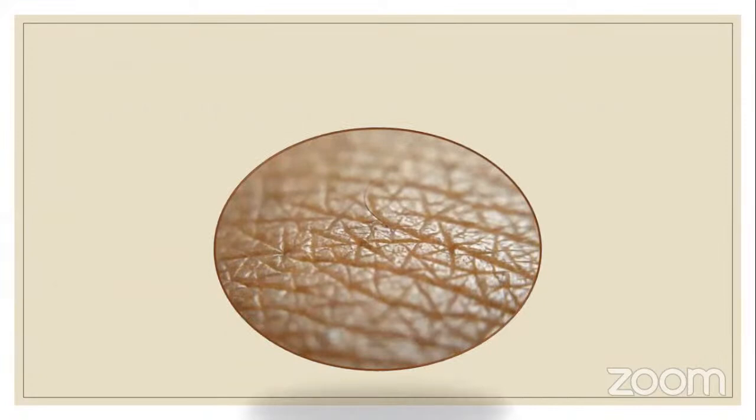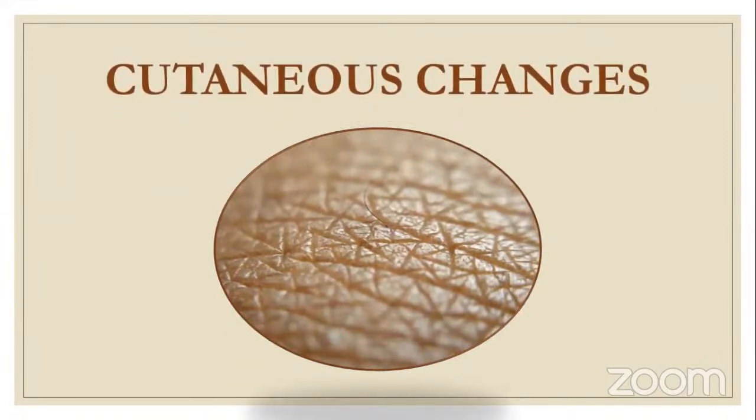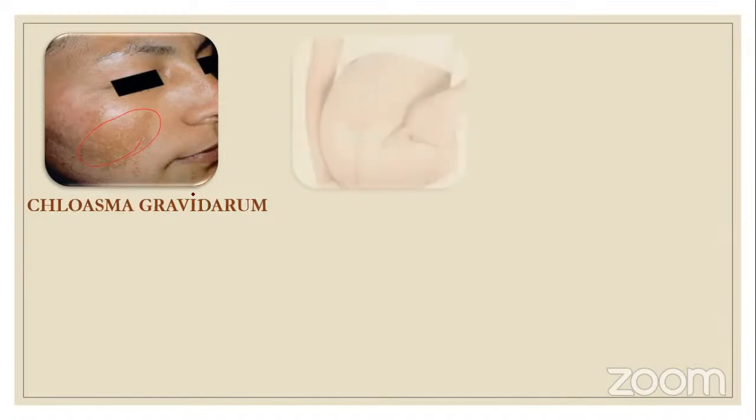Here you can see the skin. So what are the cutaneous changes? Very important, a frequently asked question from this part. The first one is chloasma gravidarum. This is a dark pigmentation, well appreciated on the cheeks, chin, and nose of a pregnant woman's face, and that is called chloasma gravidarum.